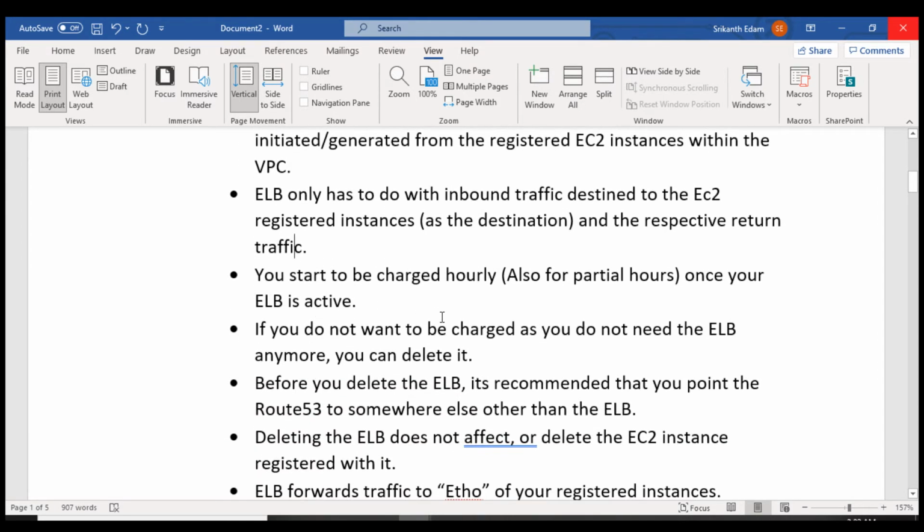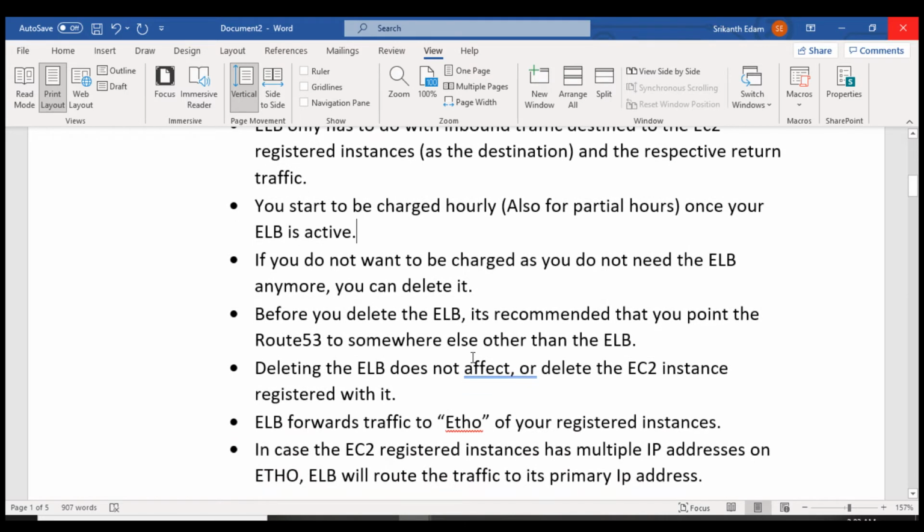You will be charged on an hourly basis once your elastic load balancer is active. Once you configure the elastic load balancer, it doesn't matter if you use it only for a minute or 30 minutes, you will be charged on an hourly basis. In case you do not want to be charged, as you do not need the elastic load balancer anymore, you have to delete it. Once you're done with your elastic load balancer, you simply go and delete it.